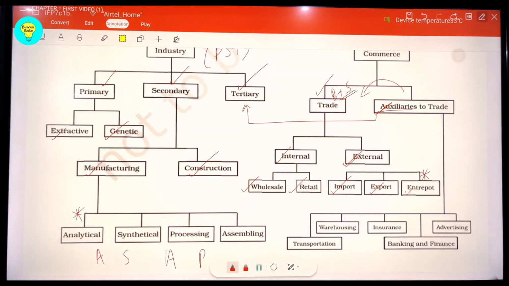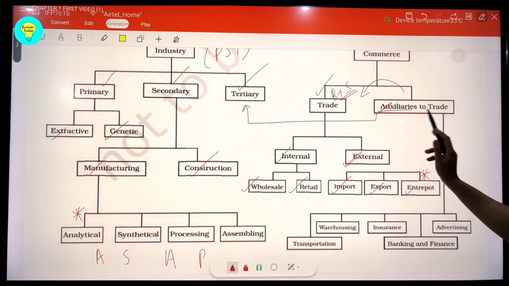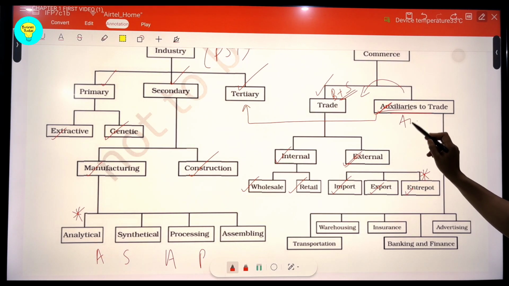So this is entrepot. Now, in the tertiary sector, or we can say the auxiliaries to trade, these are basically the activities that help or aid the trade activities.